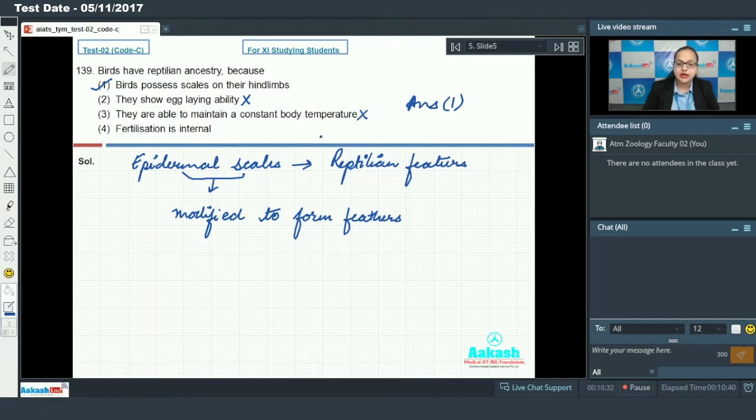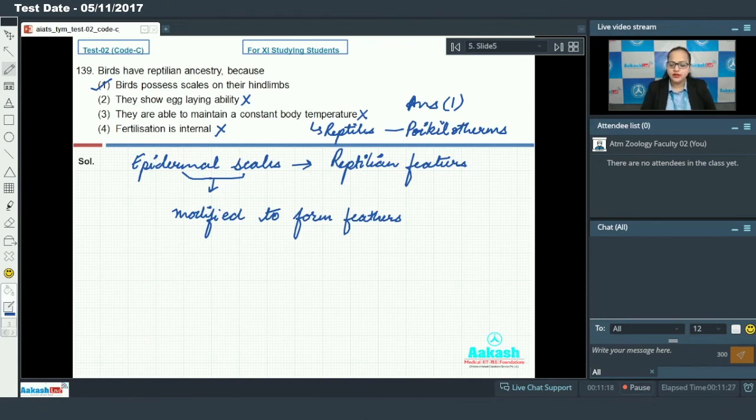This cannot be our answer since reptiles are poikilotherms, meaning they are not able to maintain their body temperature. Option 4 says fertilization is internal. Internal fertilization is seen in cartilaginous fishes, some amphibians and reptiles. So it is not an exclusive feature of reptiles, and this cannot be our answer.